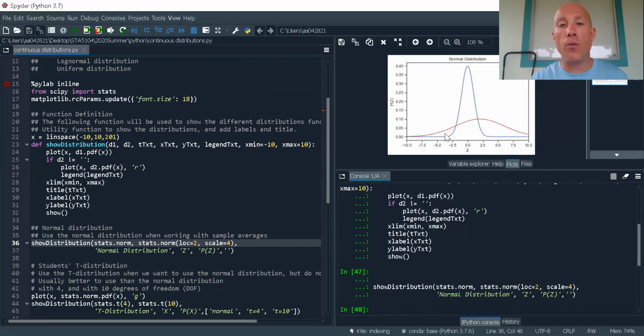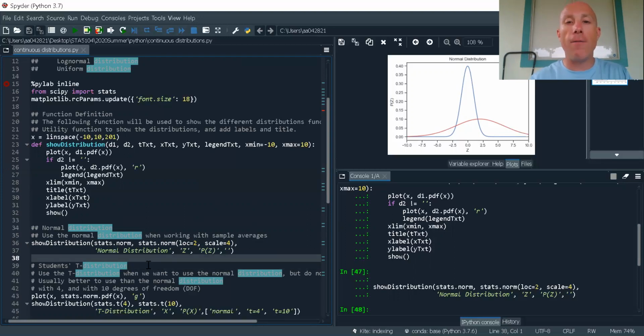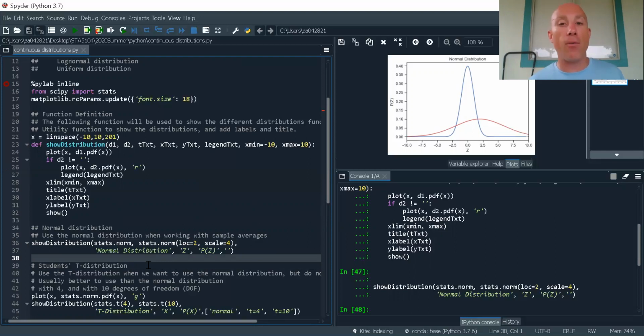So you can see the greater the standard deviation, the more spread out it is. A standard normal has mean 0, standard deviation 1. And so this is kind of like our benchmark version of the normal distribution. When do we use the normal distribution? We use the normal distribution anytime that I'm working with averages of samples. If I'm dealing with averages of samples, then the normal distribution is probably the one I want to use. And oddly enough, a lot of situations can be interpreted as working with an average, therefore the normal distribution comes up a lot.